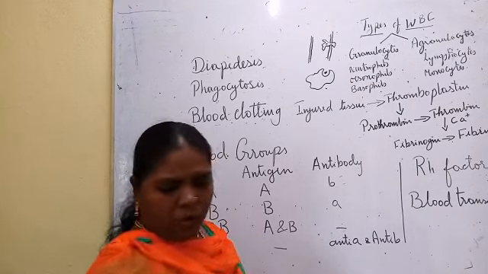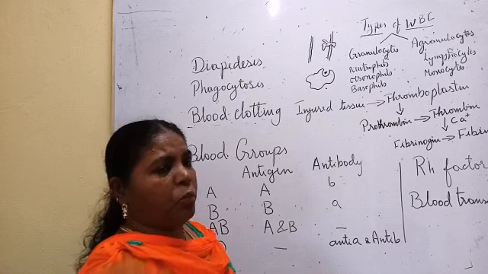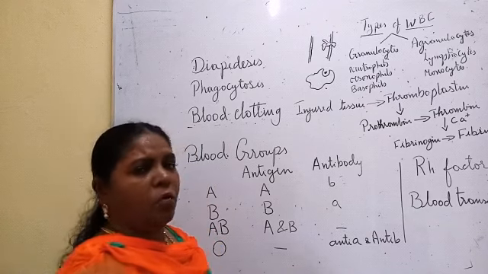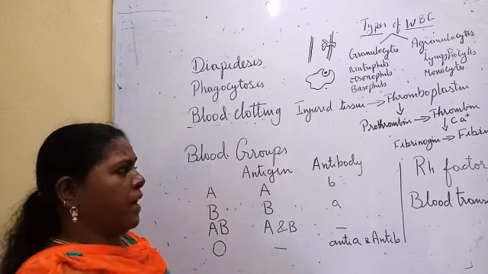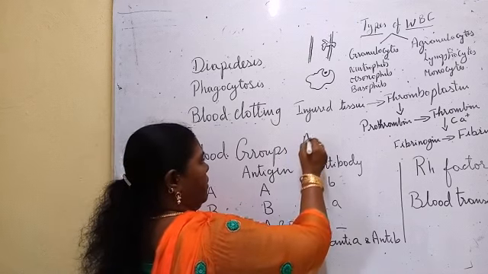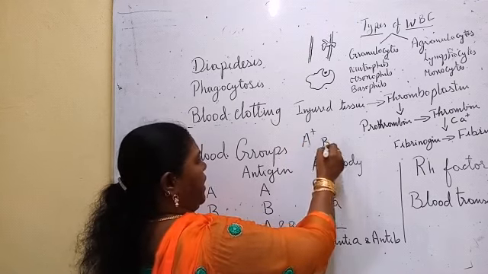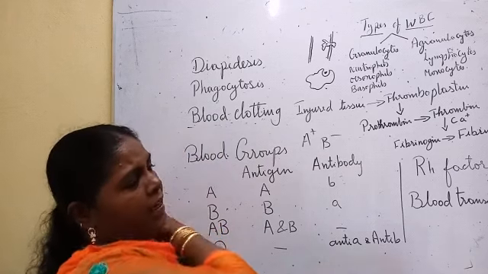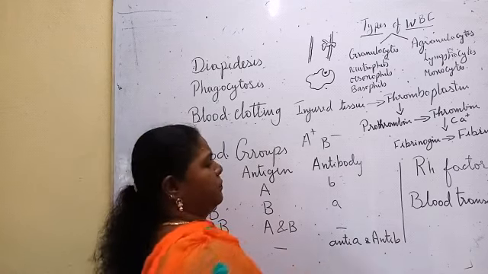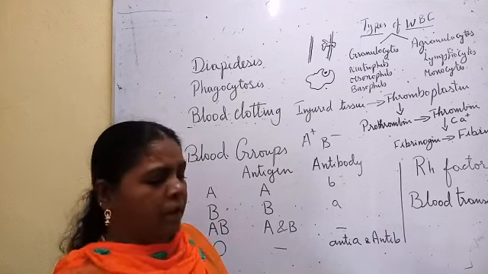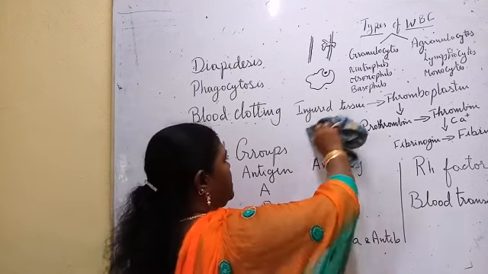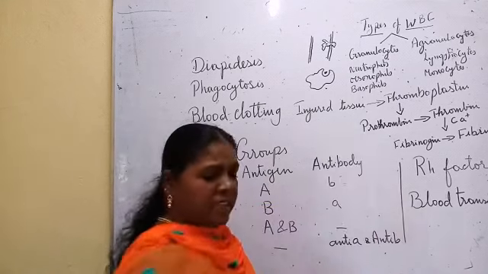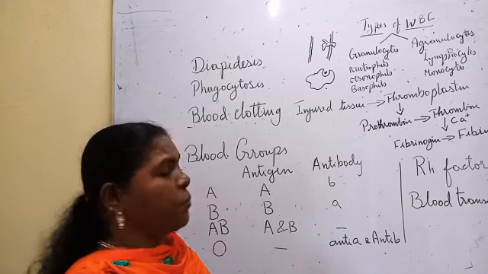You will be asking, there are blood groups A, B, AB, O, and along with that we get A positive and B negative. What is that? That is the Rh factor. If the Rh factor is present in the blood, it is positive.